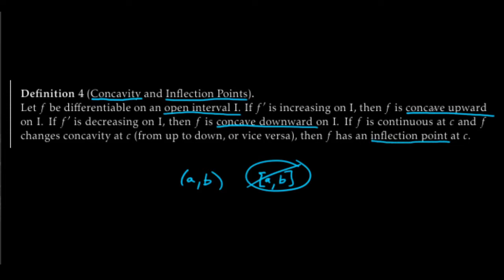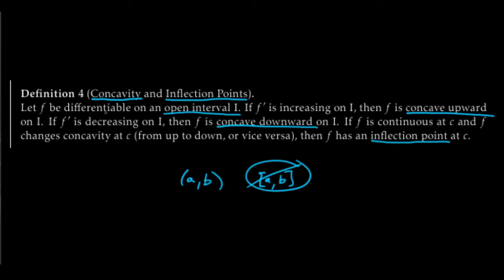One of them is concave upward. This is when the first derivative of f is increasing. Since f prime, the first derivative, measures the rate of change, this is saying that the function's rate of change is increasing. This doesn't necessarily mean that the function is itself increasing. It could be decreasing at an increasing rate, if that makes any sense.